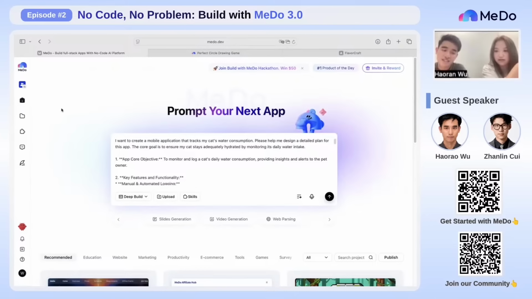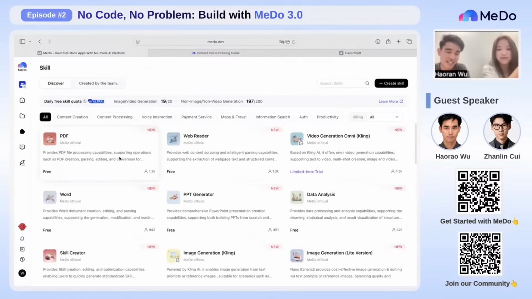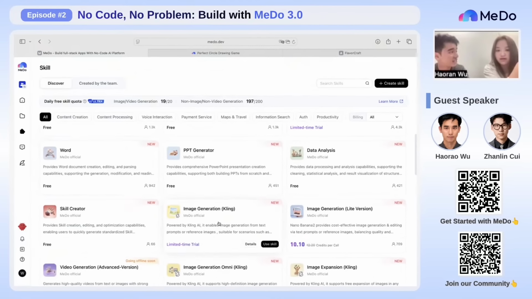Wow, that's good. And the third one is we're introducing skills, that's here. Yeah, that's the one I wanted to ask about. Okay, so you can use those skills, which are external tools that will help you build your app. You can ask your AI chatbot to, for example, read this PDF and analyze the data. Or you can even plug those skills into your own app, so you can allow your own app to analyze PDFs or even generate images.